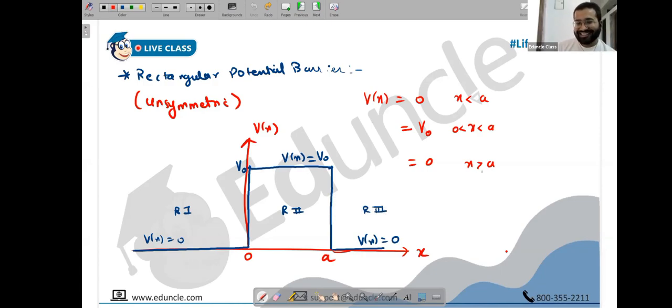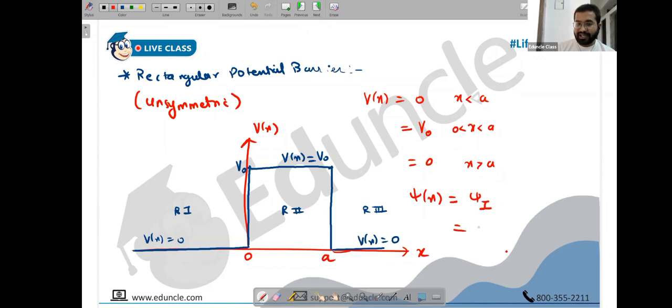Sir, V(x) equals V0 for x greater than or equal to 0, shouldn't it be? No, equality will not be put here because there is discontinuity all the time. We have learned that in potential there is never equality because there is discontinuity all the time. But as far as the potential is finite, V1, V0, the wave function will be continuous. Equality you can put only for the wave function.